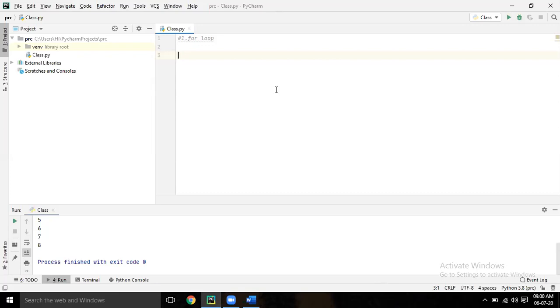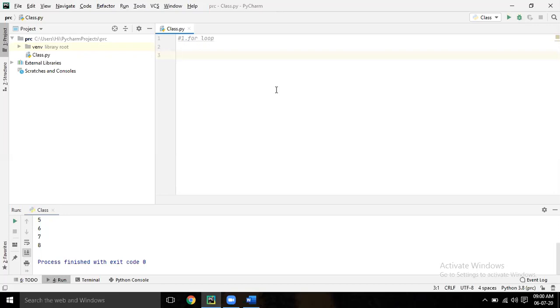So basically, for loop is easier than this while loop, and that depends on person to person, but I prefer for loop more. Using it is much easier than the while loop. Okay. So now let's go to the for loop.